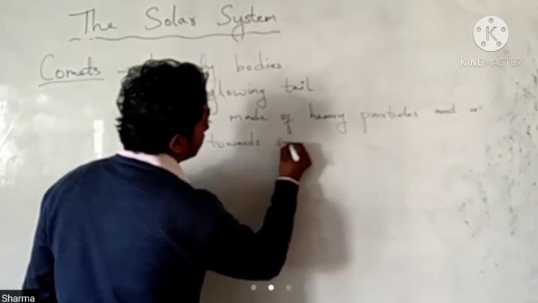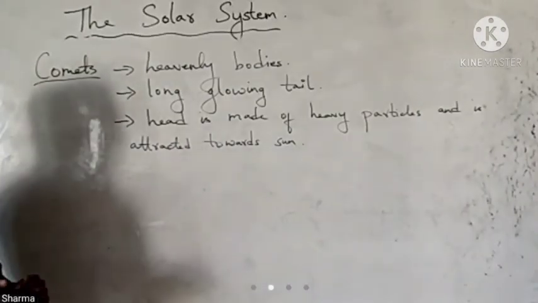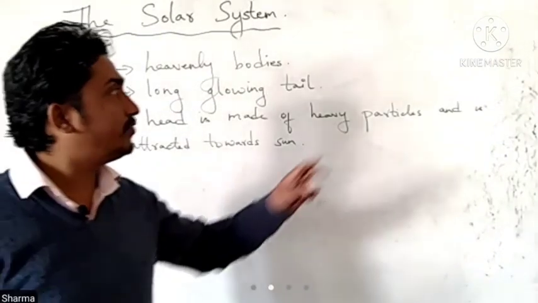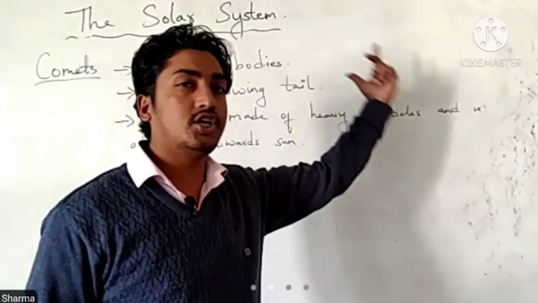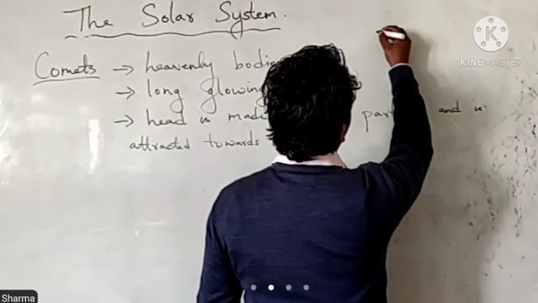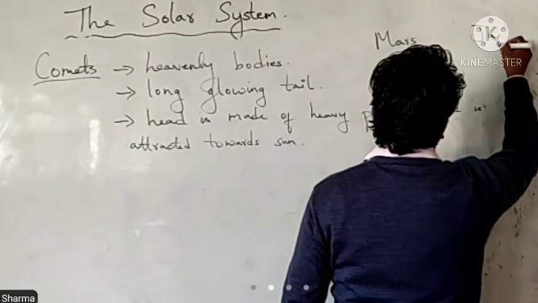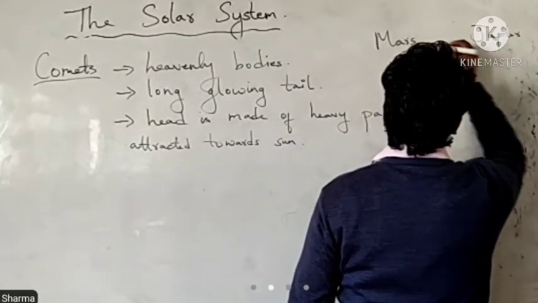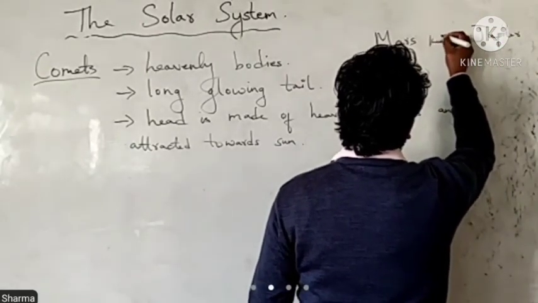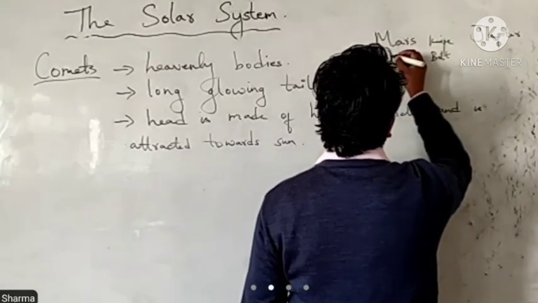Okay, and it's not that these comets are only found in the Kuiper belt. Kuiper belt means the space between Mars and Jupiter is called the Kuiper belt.